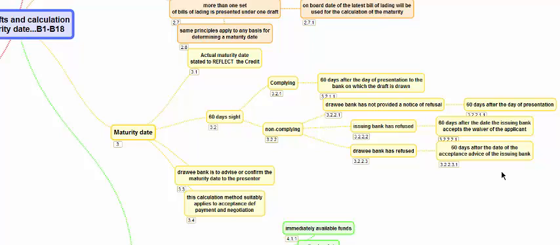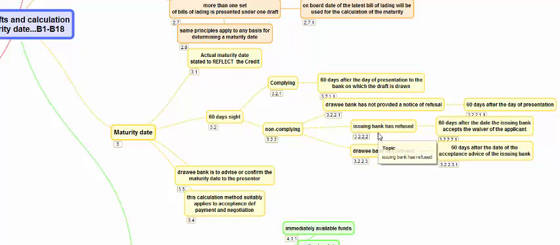In such a case, it is 60 days after the date of the acceptance advice of the issuing bank. The issuing bank may have sent this advice after 20 days of the notification of the discrepancy, and then technically it will become 80 days. So this 60 days will start counting after the date of receipt of advice from the issuing bank having accepted these discrepant documents, if it is done on the drawee bank.